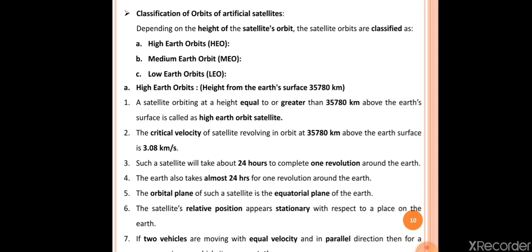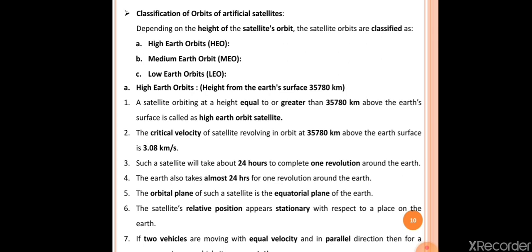The second point here is the critical velocity of a satellite revolving in orbit at 35,780 kilometer above the earth surface is 3.08 kilometer per second. Okay, actually the critical velocity for the high earth orbit satellite is 3.08 kilometer per second. The third point here is such a satellite will take about 24 hours to complete one revolution around the earth. Okay, so a high earth orbit satellite requires 24 hours to complete one revolution around the earth.